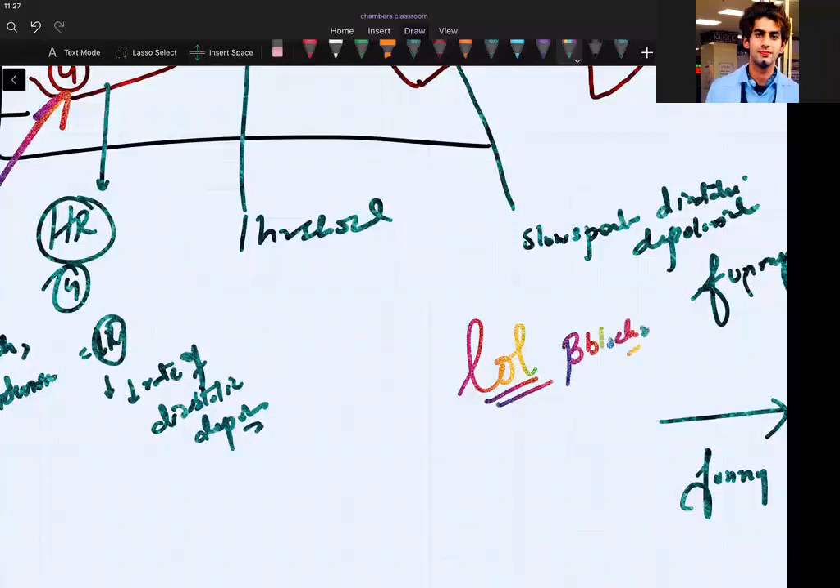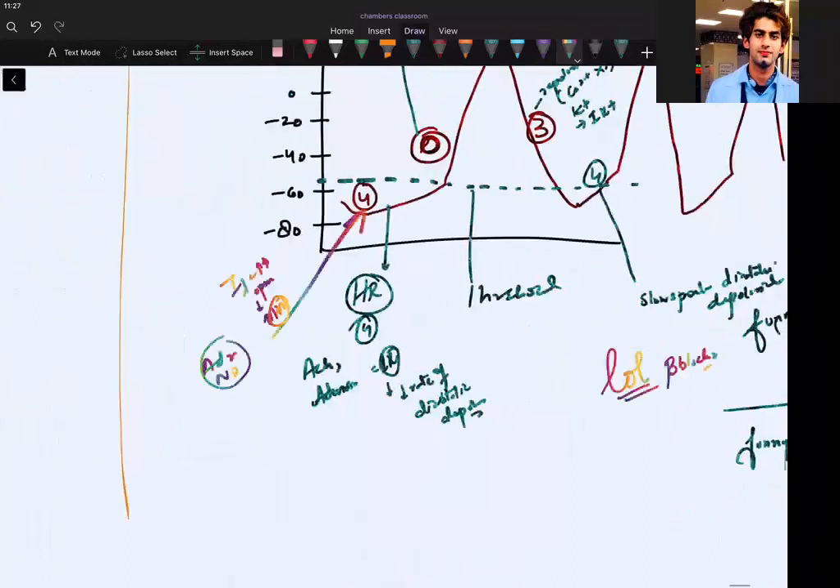Beta blocker will act how? They will decrease the SA nodal activity by decreasing the calcium currents. So which phase, which slope should they decrease? I want to decrease the slope of phase 4. Remember phase 4 again. So they decrease the slope of phase 4.